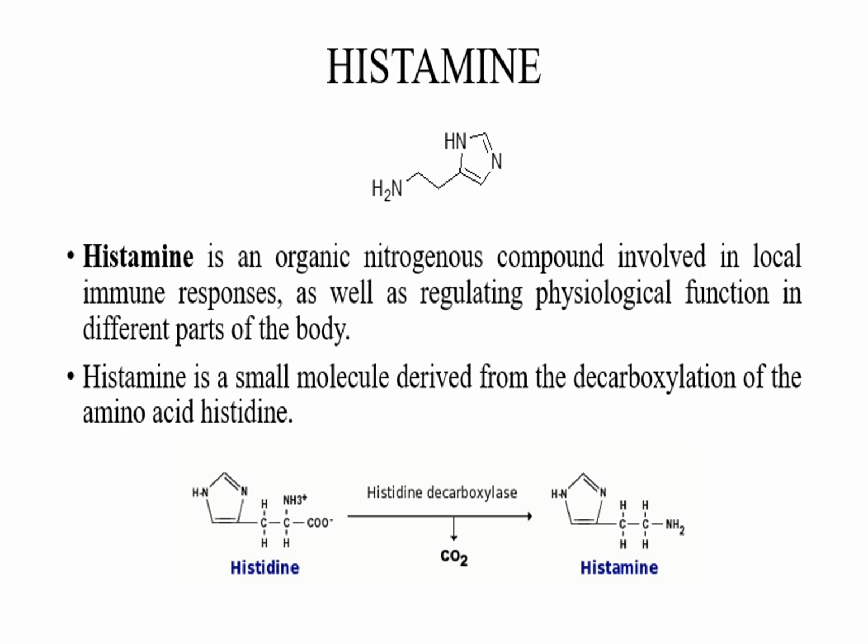Thus, it is an endogenous compound synthesized in our body from the amino acid histidine. The amino acid histidine releases a carbon dioxide molecule in the presence of histidine decarboxylase enzyme to form histamine. This CO2 group is released from the histidine in the presence of histidine decarboxylase to form histamine.